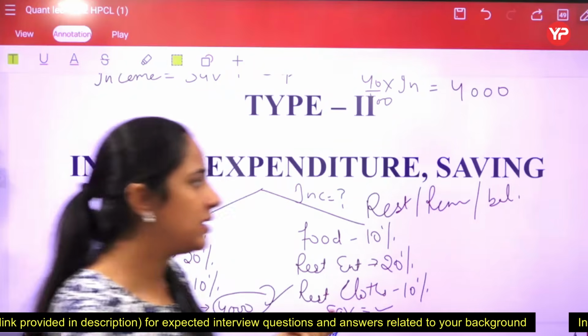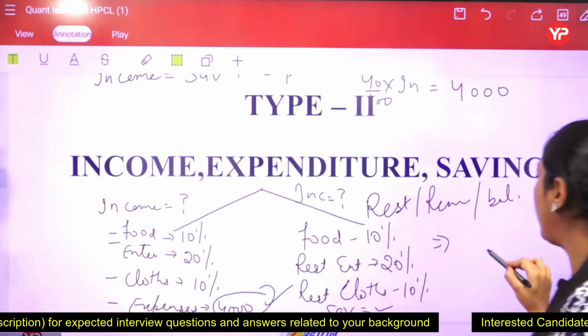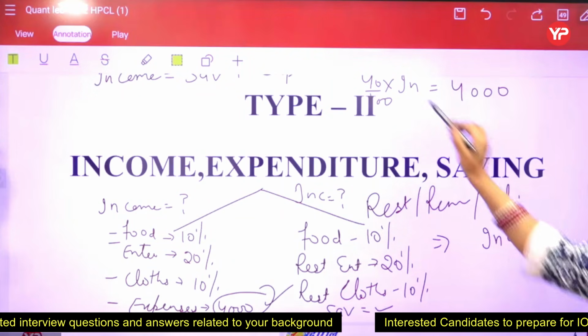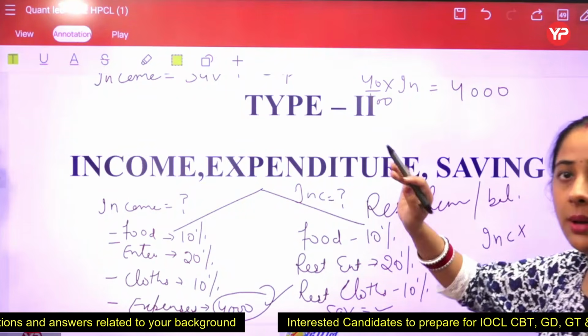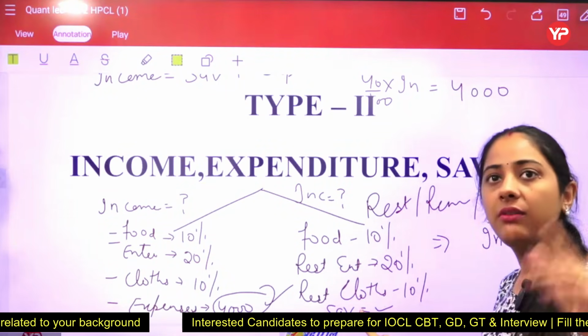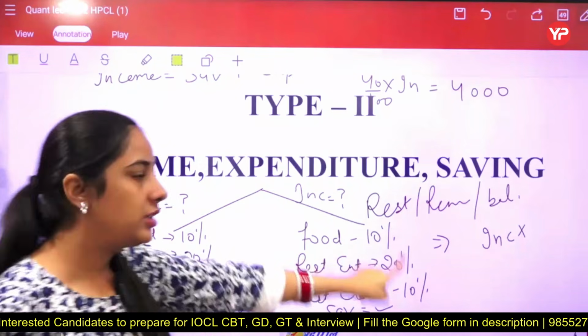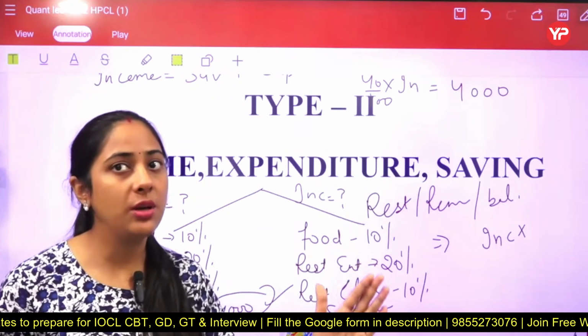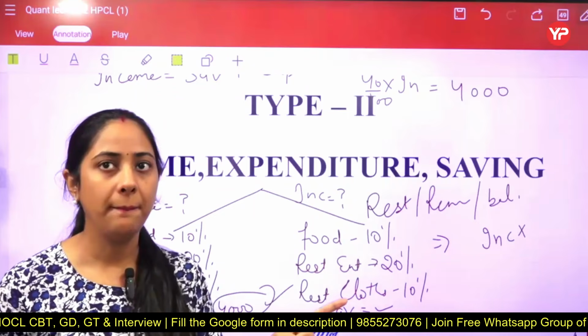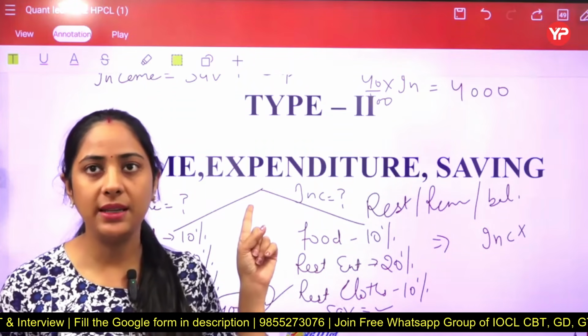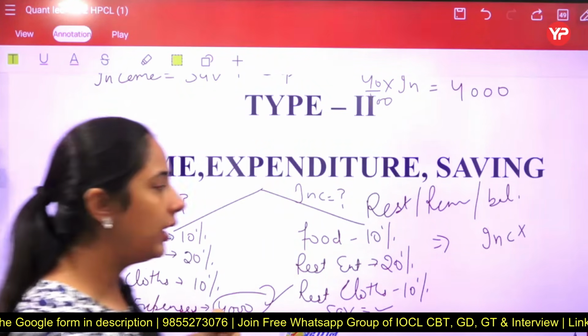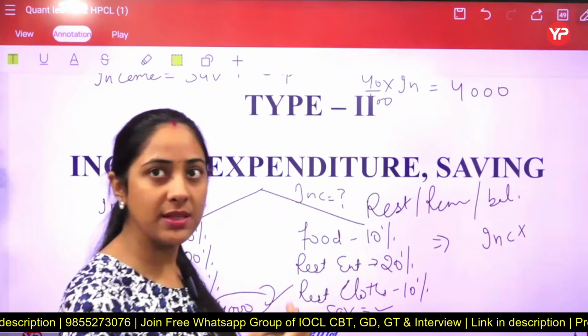The way to attempt the question is that whatever you are earning, whatever your income, we just have to apply the percentage. But if saving is given, we have to apply 100 minus. And you know that जितनी भी percentage है, always you have to subtract it from 100 ना. The reason is, मैंने पहले भी explain किया है first type में. So here we just have to apply that 4 पे 10% कर दिया.